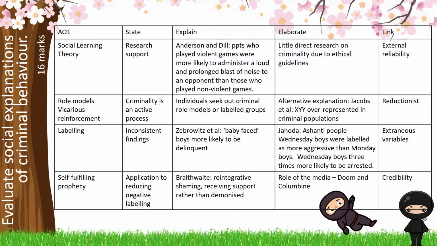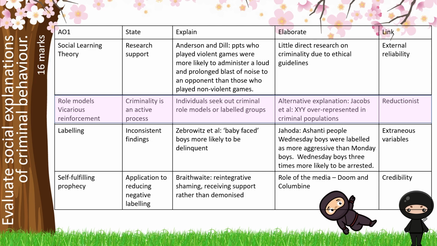Okay, from here then we're thinking about our opposing research. We've introduced and explained role models and vicarious reinforcement. So we're opposing this research because most of this is talking about criminality being a passive process. In fact, it's active. People seek out certain role models because we want those associations. It's not just like we're walking around our daily life and we go, oh wow, there's a criminal act, let me watch it.